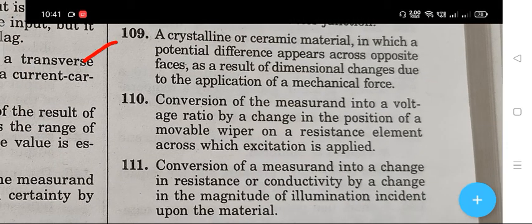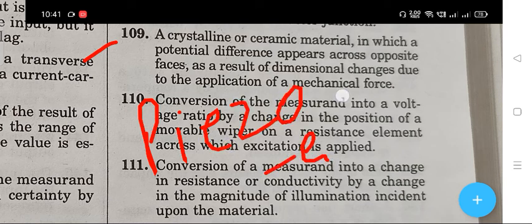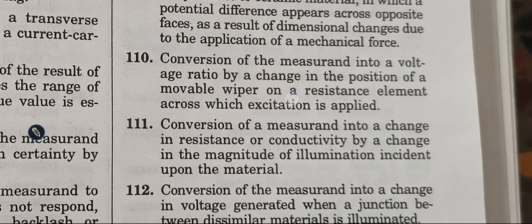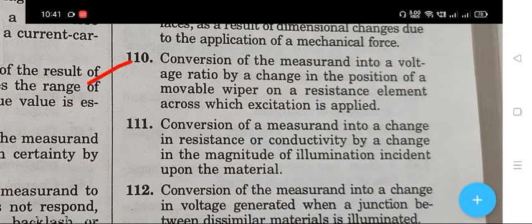The next question 109. A crystalline or ceramic material in which a potential difference appears across opposite faces as a result of dimensional changes due to the application of mechanical force. The right answer is piezoelectric. Piezoelectric.